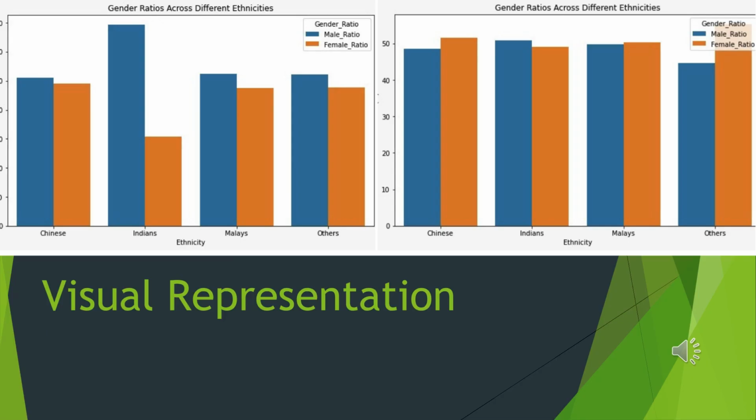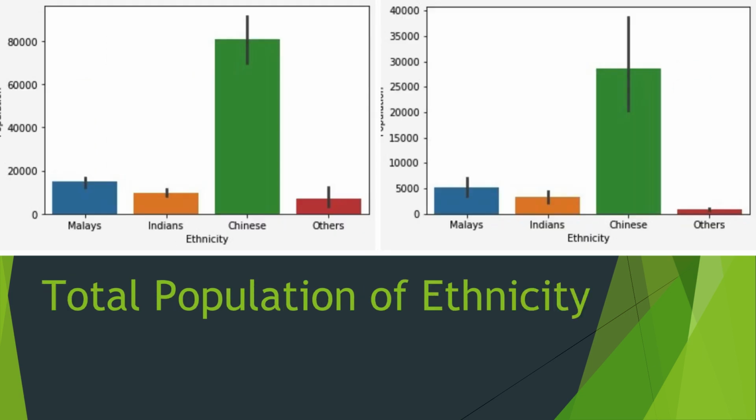So this is just the visual representation of what we showed in the table in the previous slide. In this slide, you can see the total population of different ethnicities, and we can observe that the Chinese population has been in majority in both 1957 as well as in 2023.